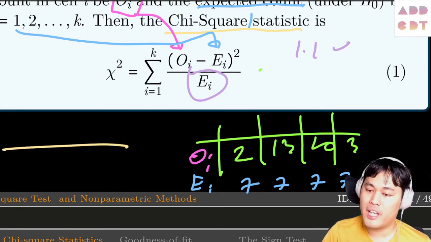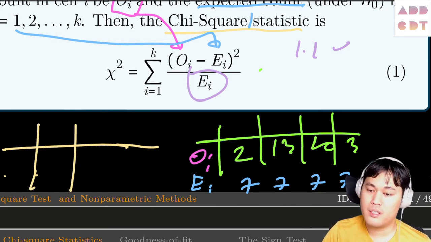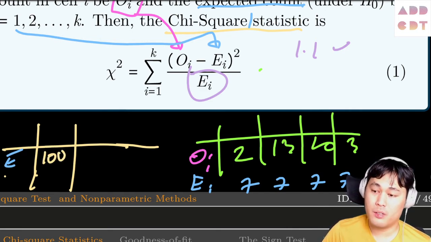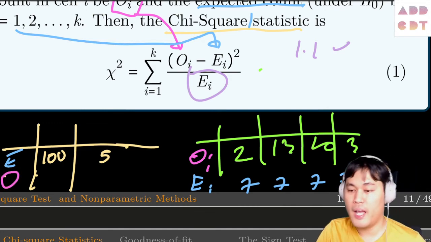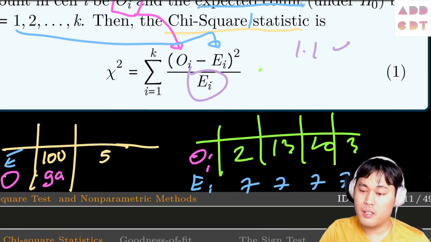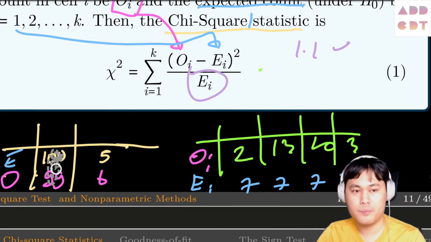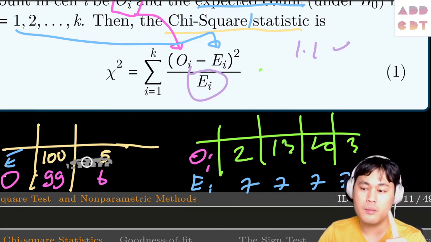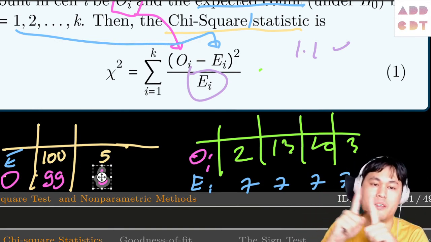for example, let's say we only have 2 categories. Right, so let's say we expect to see 100 in the first column, and we expect to see 5 in the second column. And then we make a survey, ask people, and the result is 99 prefer the first one and 6 prefer the second one. So if you look at just the absolute difference, the difference between the expected and the observed numbers is 1 in both cases. Right? But the first one and the second one are not the same.